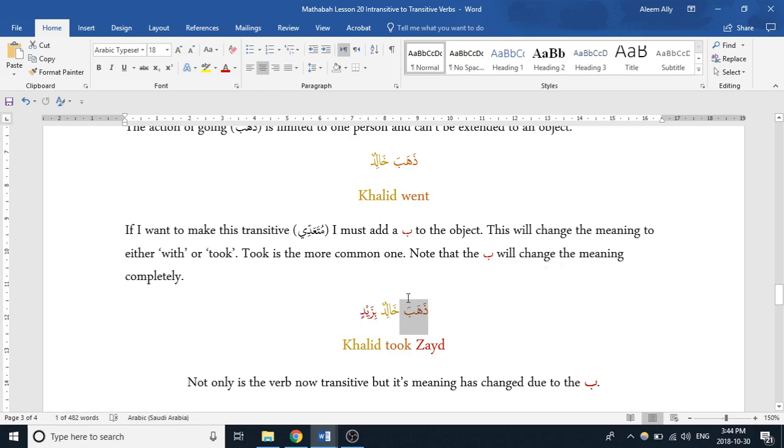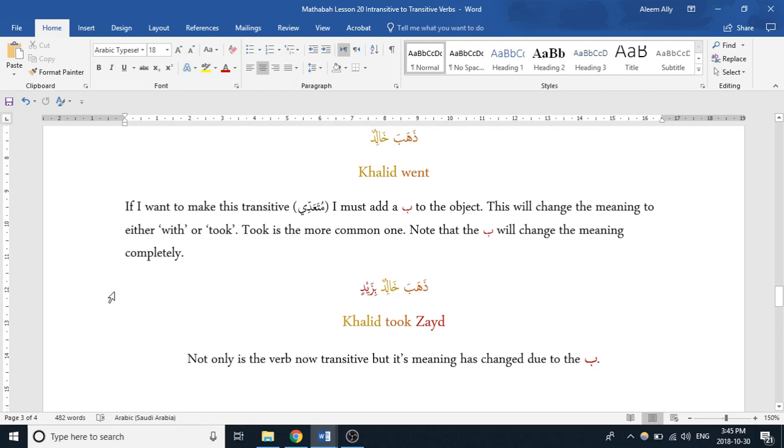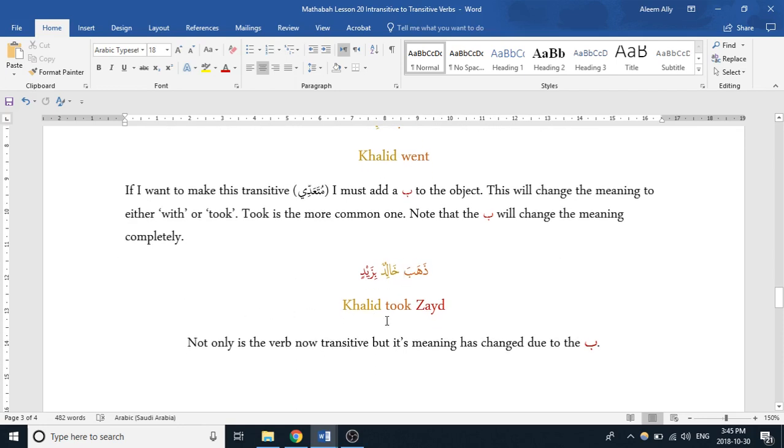We can now extend that action over to someone, but in the process of doing that, the meaning actually changes. So no longer does it mean he went. ذهب won't mean he went anymore. Rather, it would be changed to took. So this would be translated as Khalid took Zaid. So not only is the verb now transitive, but its meaning has been changed due to the ba.